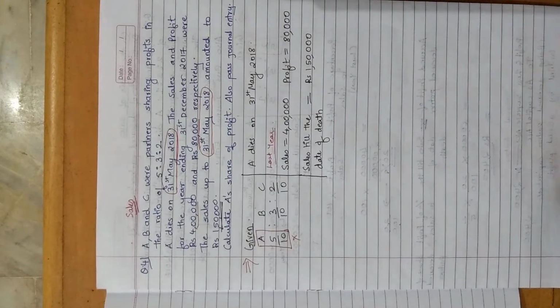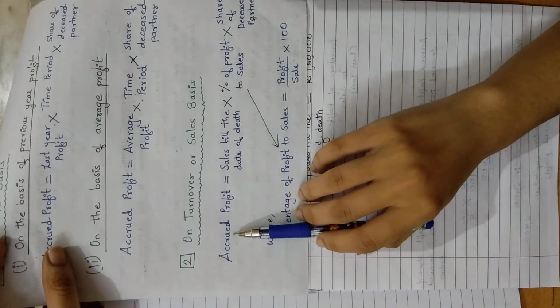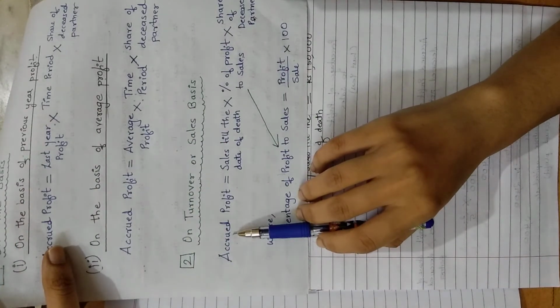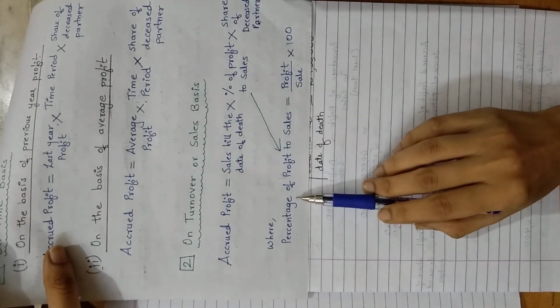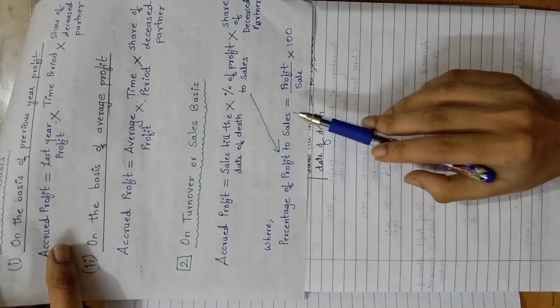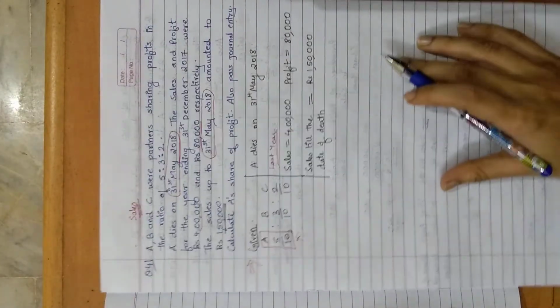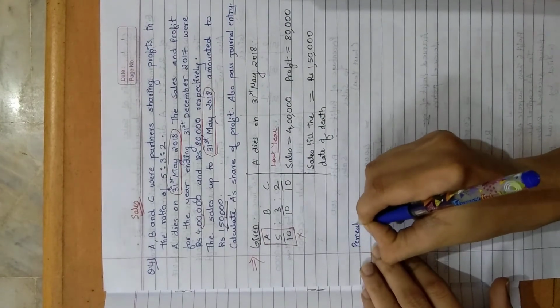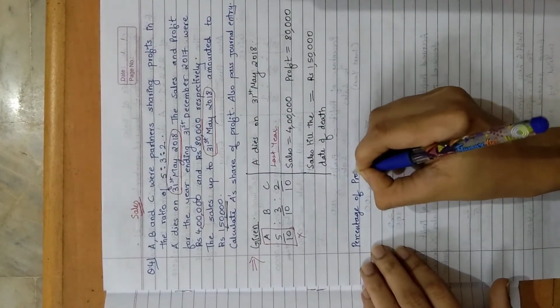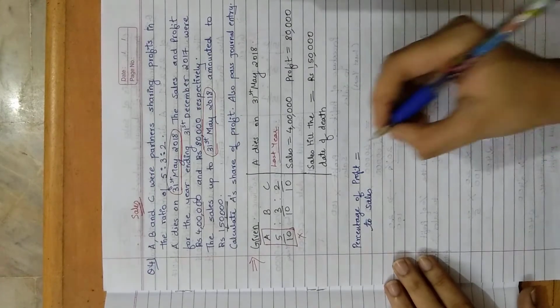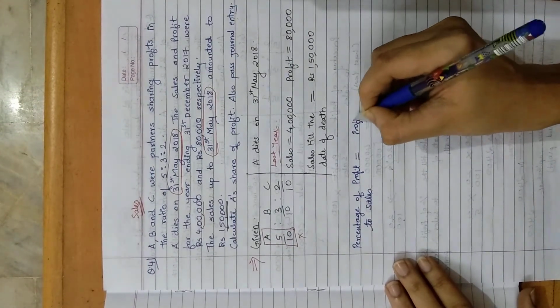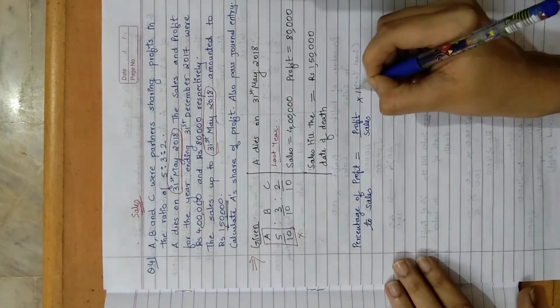The first thing I have told you: when we are using this third method, where you calculate the accrued profit on the basis of turnover, on the basis of sales, before using the main formula you have to calculate the percentage of profit to sales. Percentage of profit to sales is equal to profit upon sales multiplied by 100.